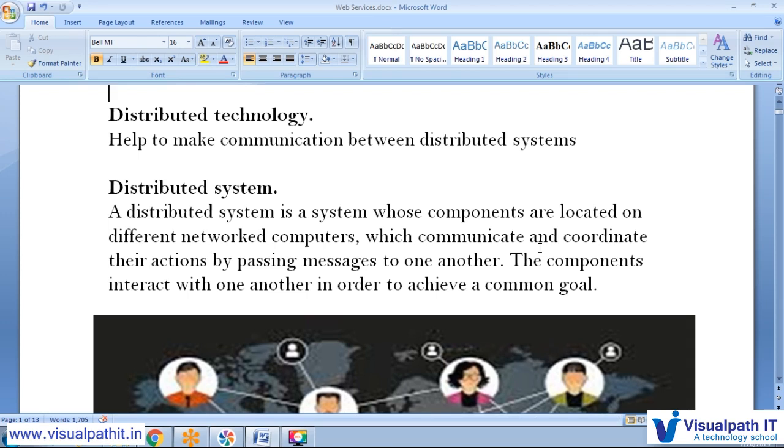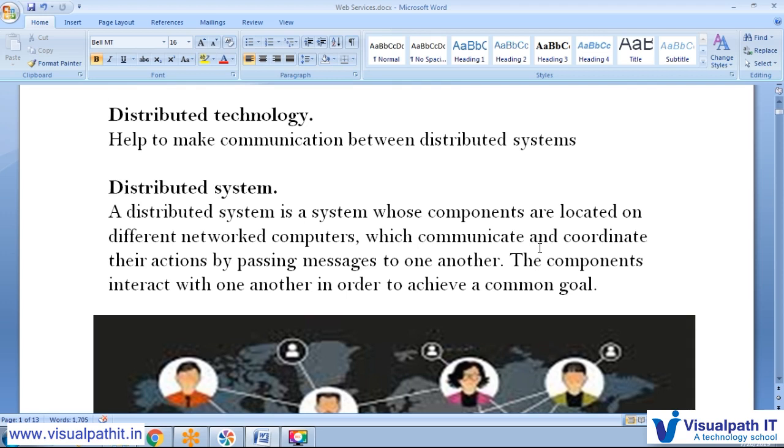Web services come into the picture because of distributed technology, and distributed technology helps to make communication between distributed systems. Just think about the system you are using, either a mobile connected with the internet, or a computer connected via LAN cable or Wi-Fi. Think about the multiple mobiles your friends and relatives have, all connected with some networks.